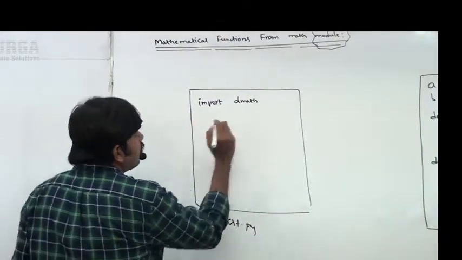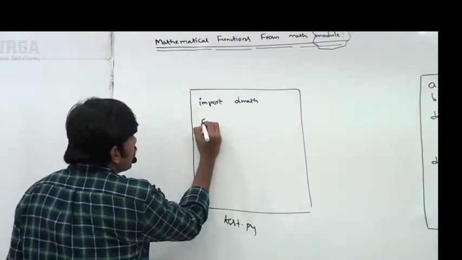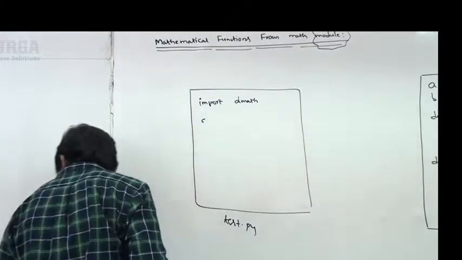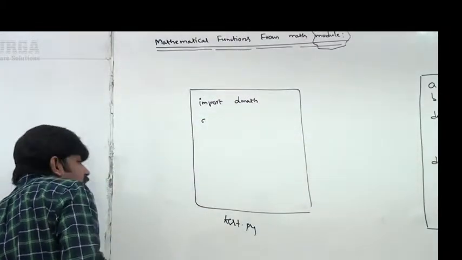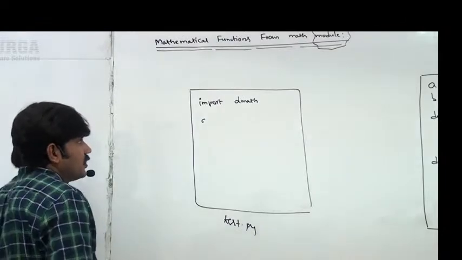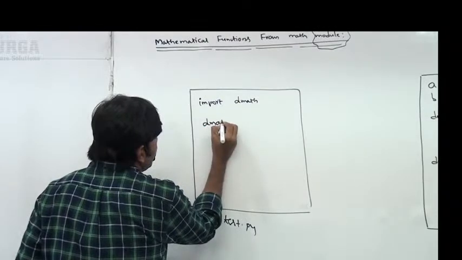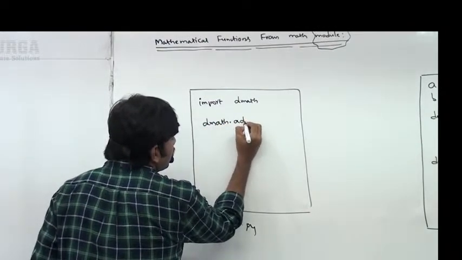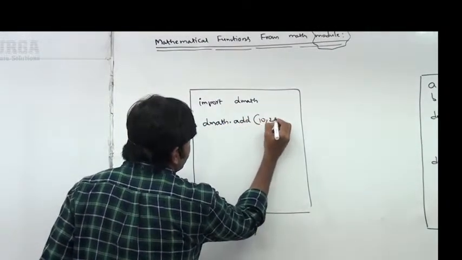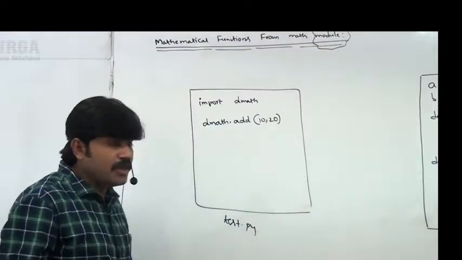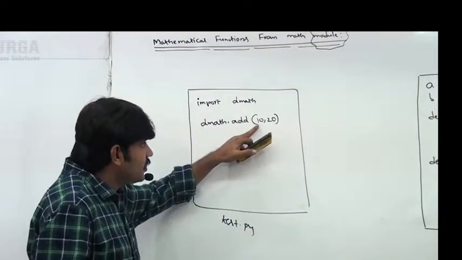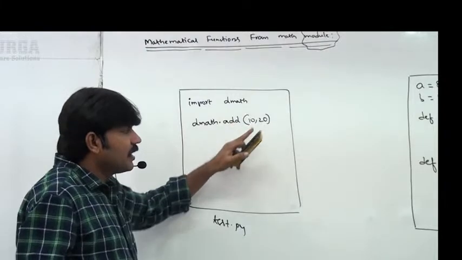Now here, can you please call the add function? If you want to call the add function, what is the code I have to write, sir? Very, very simple. Module name dmath dot add of 10, 20. You are calling the add function of the dmath module with 10, 20.